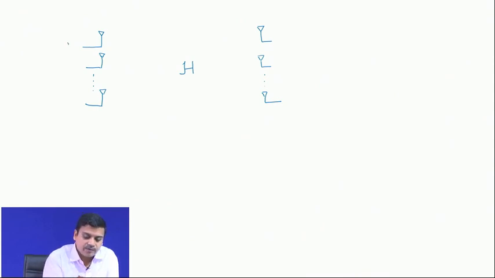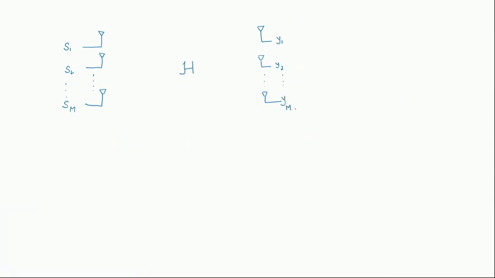So, in that case, if we are sending signals S1, S2 up to SR, let us say, or SM for simplicity, when it goes through the channel, the signals that are received in each of the antennas are Y, you could write it as MR or MT in this case.